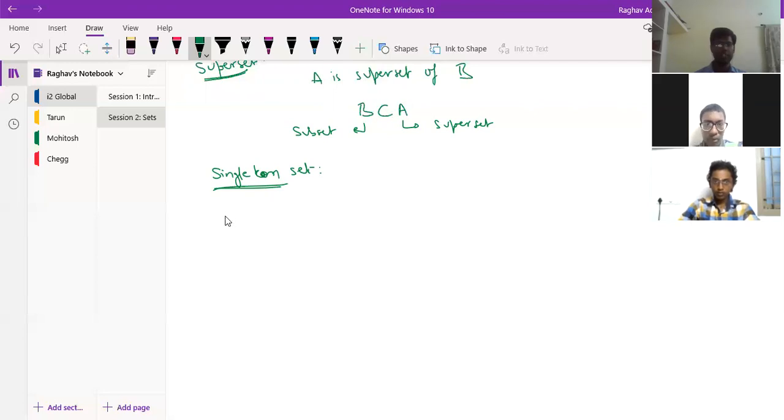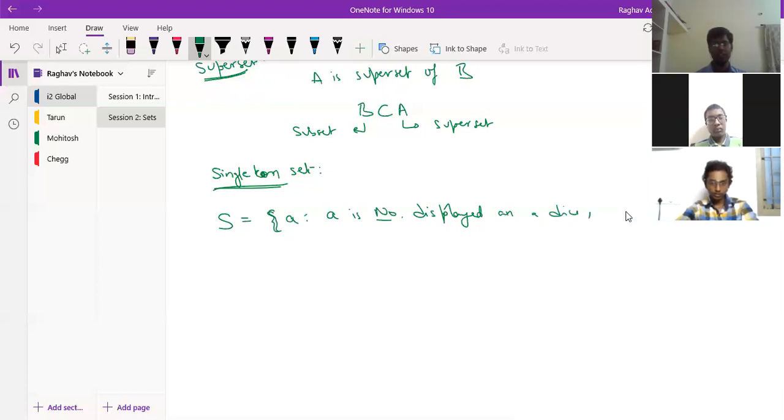Say S is a set where the element is some letter A, such that A is the number displayed on a dice and A is less than 2.